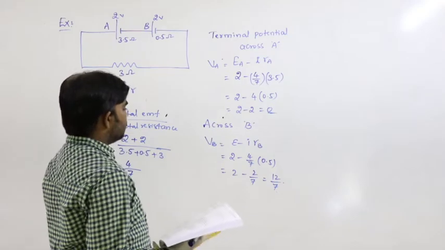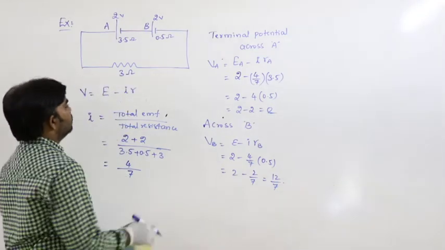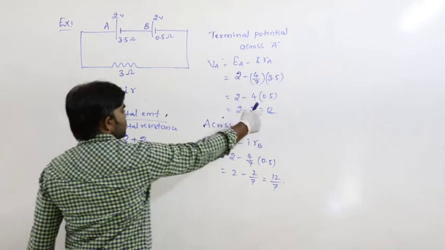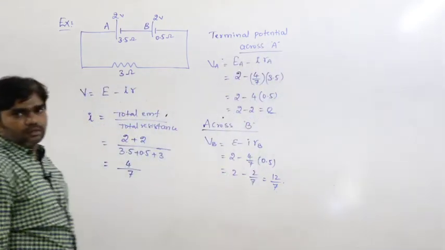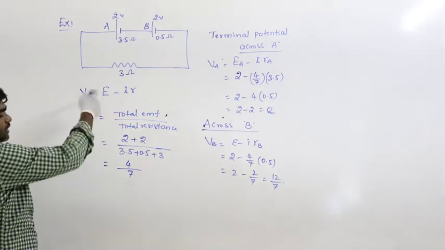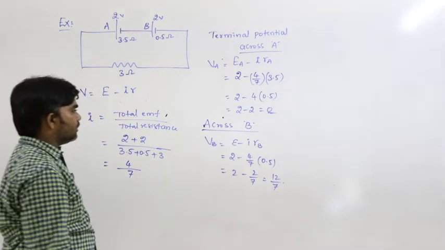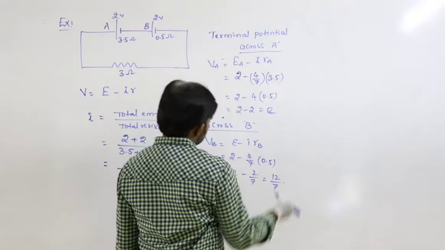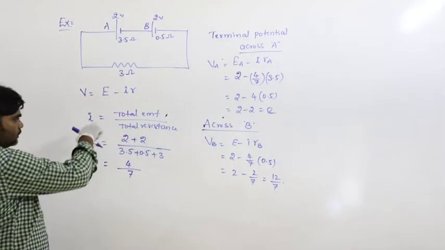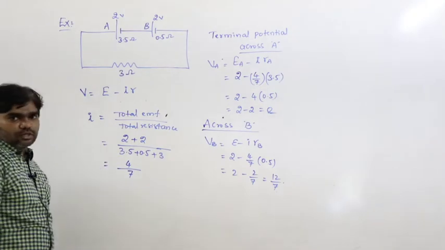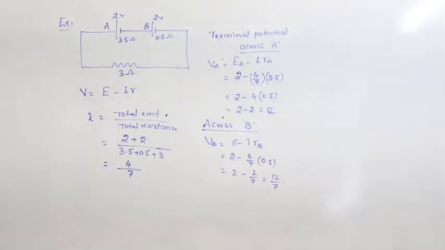So that is the terminal potential across B. This is the terminal potential across A and the terminal potential across B. The terminal potential formula is V equals E minus IR. First we have to calculate the total current, total EMF by total resistance, like that.